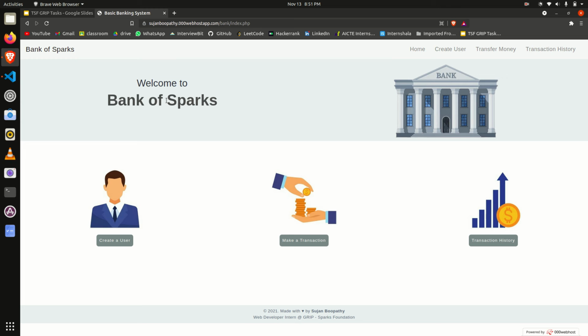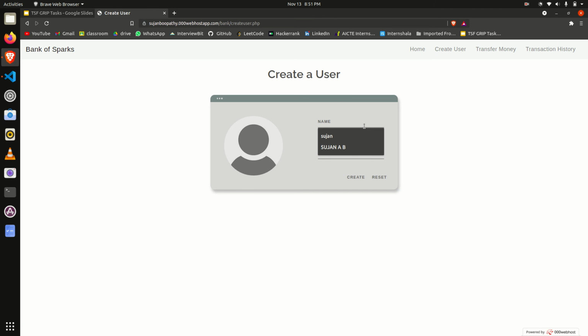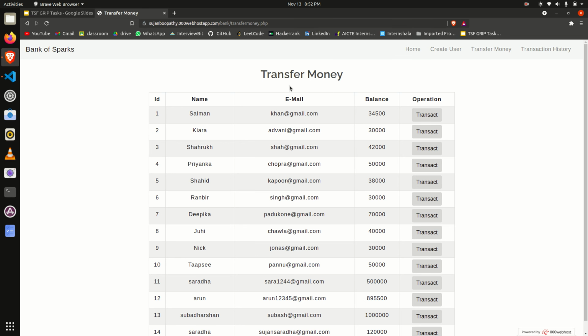Here we have the "Welcome to Bank of Sparks" message, and here is the home button. If we want to create a user, we have to click the create user button, and then enter our username and email address. Here I have entered a Gmail address, and then a balance amount, and then create user. Hooray, the user is created.